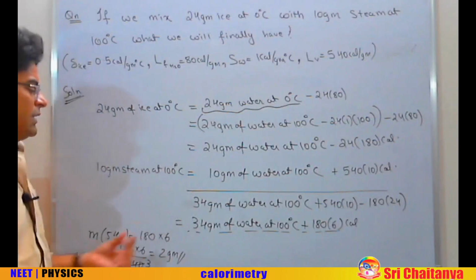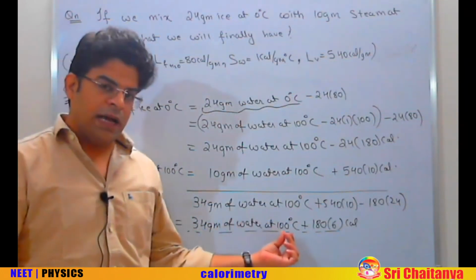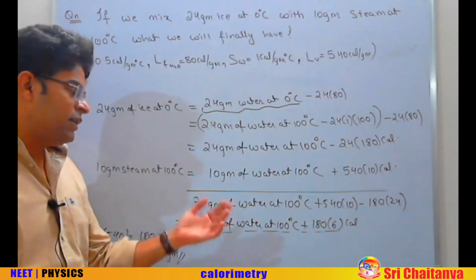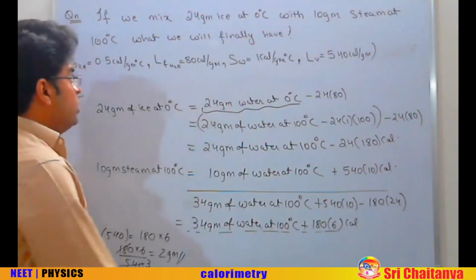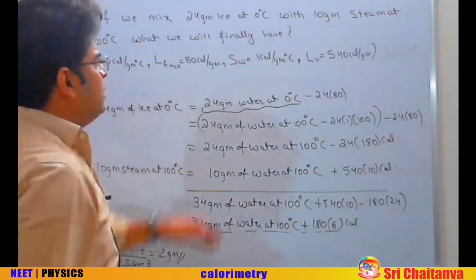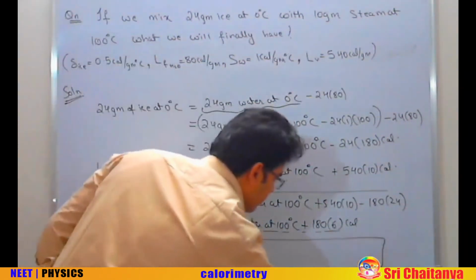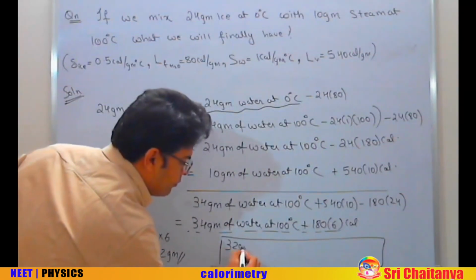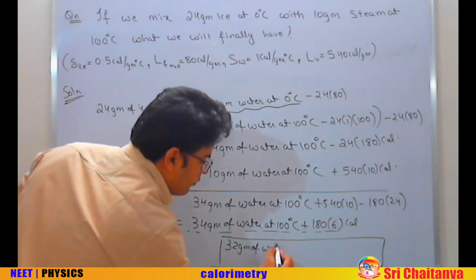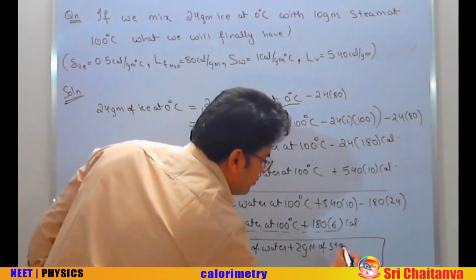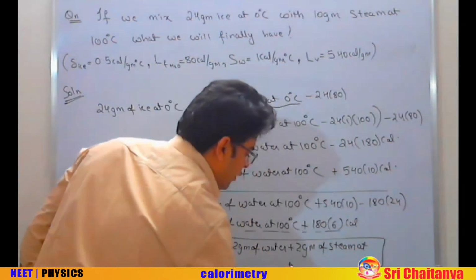This means that out of this 34 gram of water at 100, 2 gram will evaporate, convert into steam, and the remaining 32 gram will remain at water. So when you add up 24 gram of ice at 0 with 10 gram of steam at 100, what you finally get is 32 gram of water plus 2 gram of steam at 100 degrees centigrade.